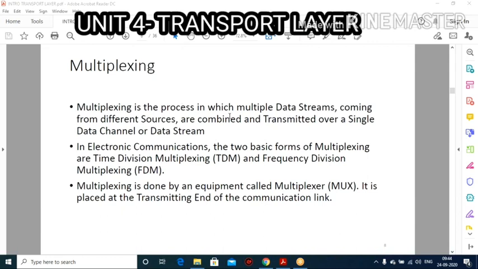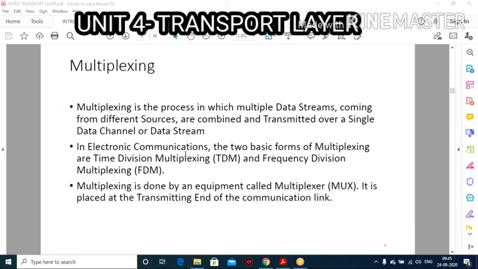Now, multiplexing is the process in which multiple data streams coming from different sources are combined and transmitted over a single data channel or data stream. For example, Rama sends one video, Kumar sends another video, Dinesh sends another video. I receive all these videos and transmit them into a single data stream. But the destination receives these multiple videos.